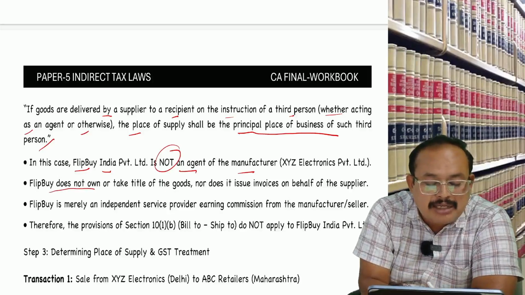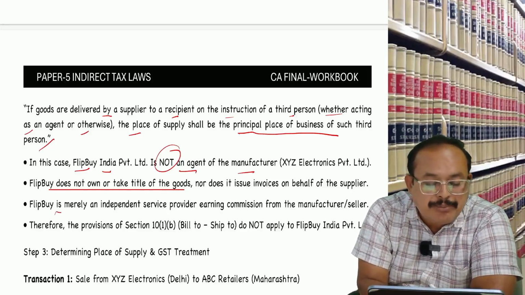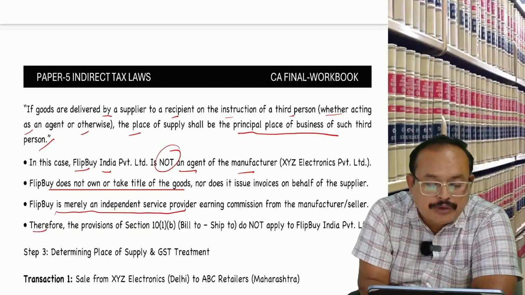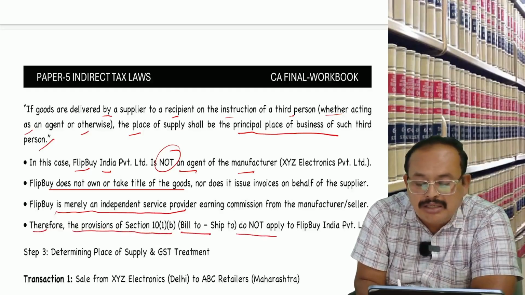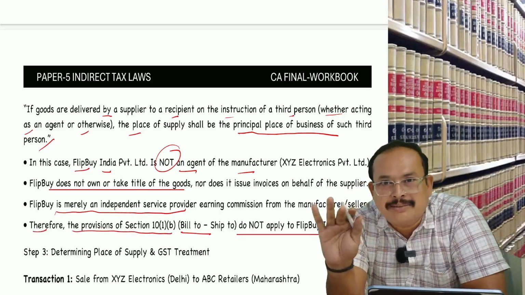Flipbuy does not own or take title of the goods. Flipbuy is merely an independent service provider. Therefore, the provision of 10(1)(b), bill to ship to, does not apply to Flipbuy. Is it clear? One point is clear, sir.